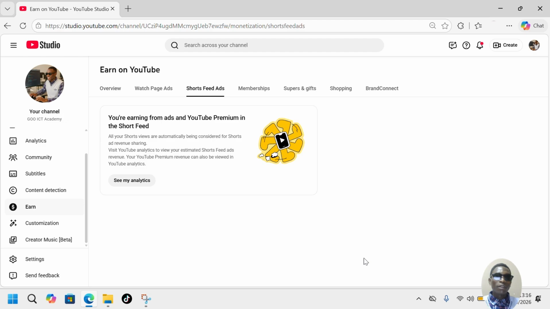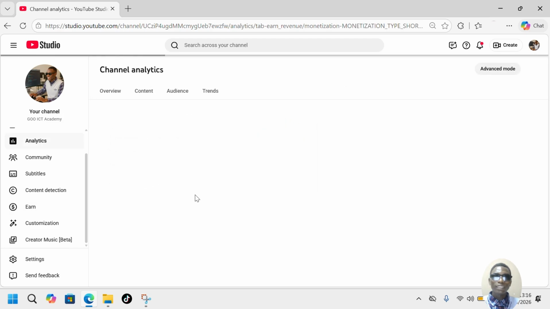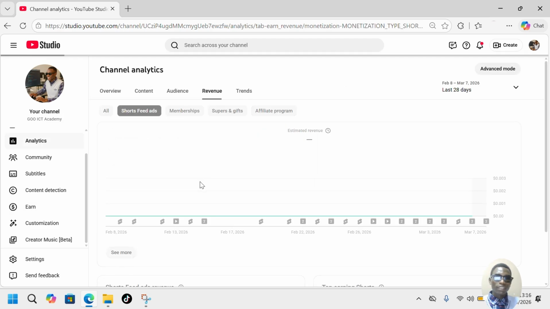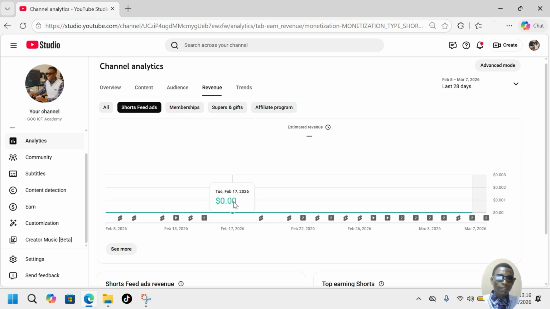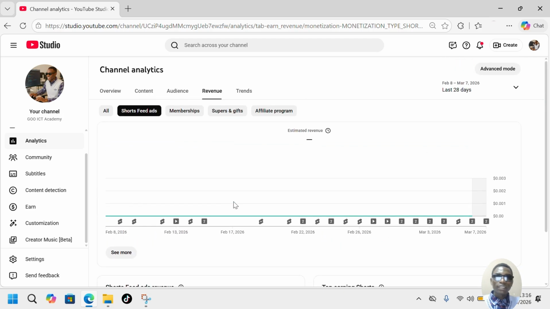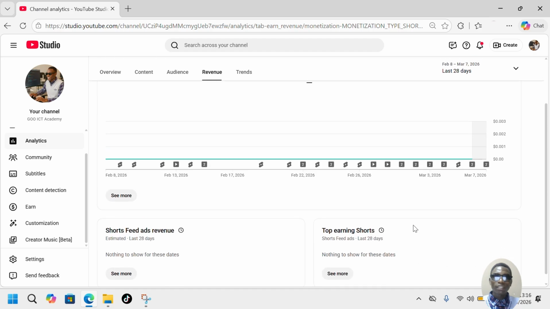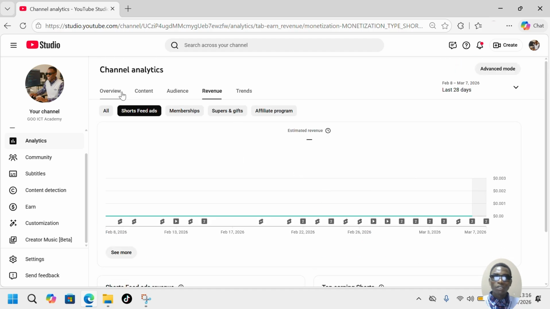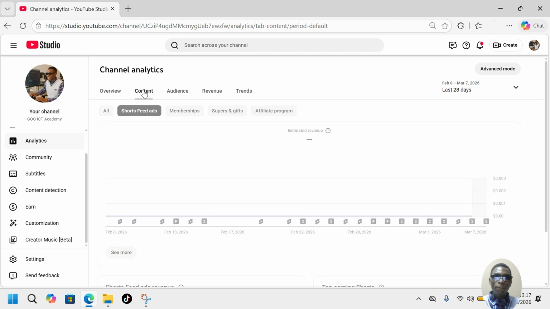Then here, as you see, you can see the analytics for our shorts. But because we are just opening it now, we can't see anything. We are still on 0, right? But once we develop, since we already turned it on, we are going to develop and gain money from these shorts, from this tool, right? So here we can also come on the content.